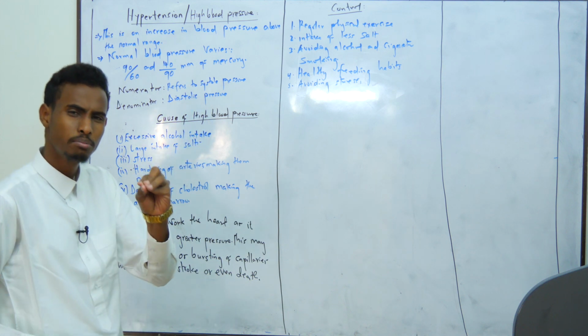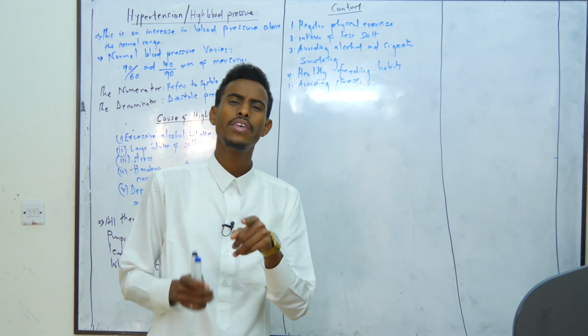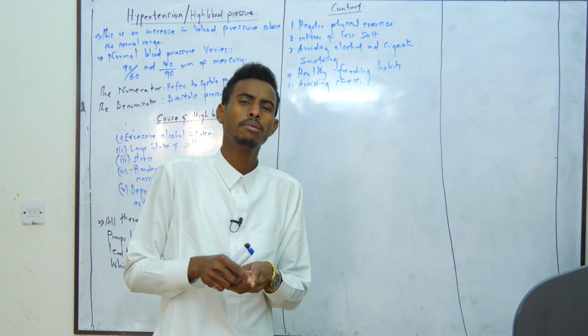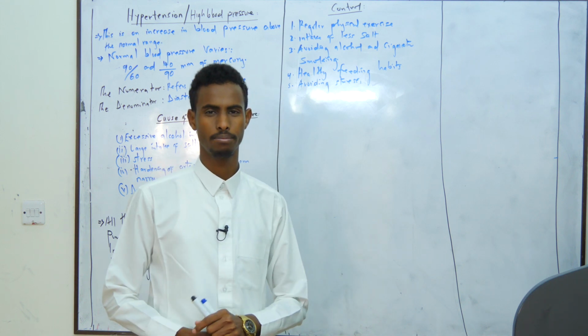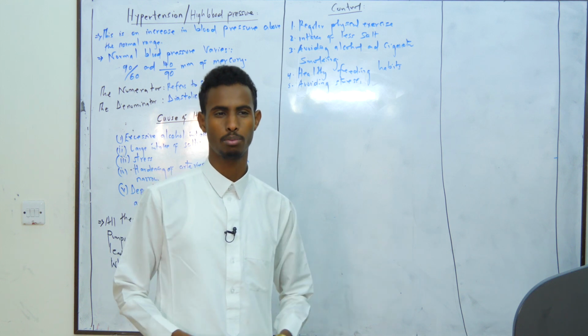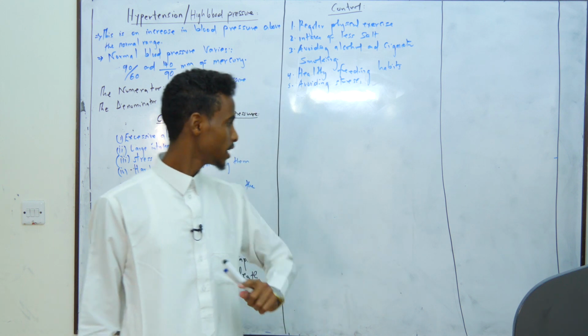Class, when the arteries are hardened, that means they become very narrow. And when they become very narrow, the blood will be passing through that place at a very high pressure. And we know volume and pressure are inversely proportional. Whereas the volume decreases, the pressure goes up.